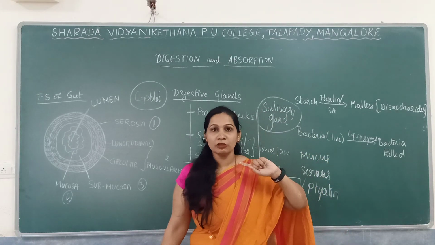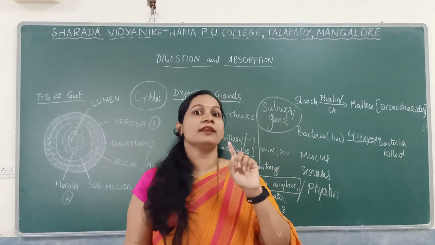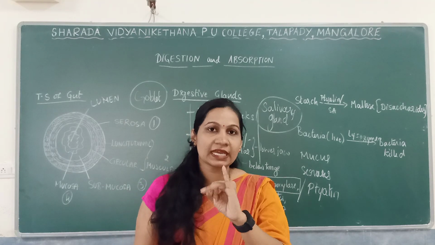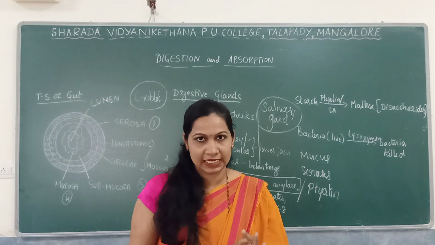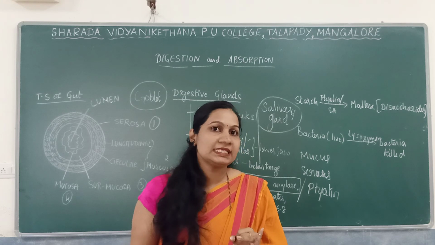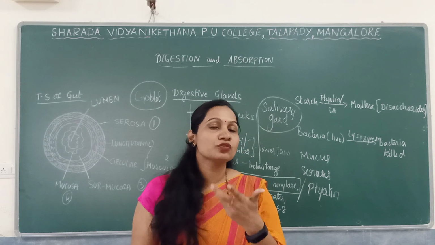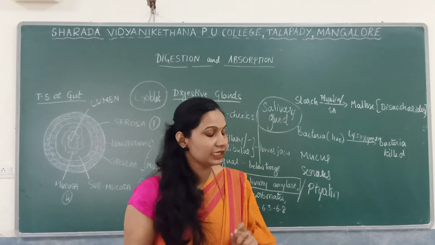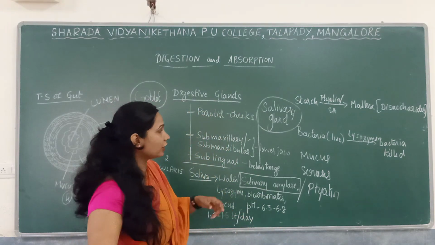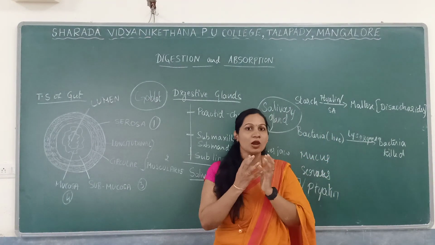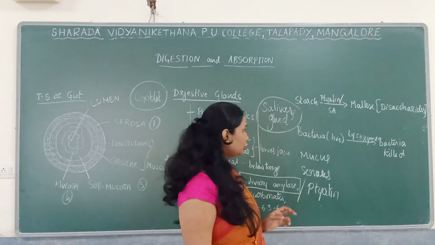In the biomolecules you have studied, there are different kinds of carbohydrates. You have monosaccharides, disaccharides, polysaccharides. The very important disaccharides are maltose, sucrose and lactose. Those three are the important disaccharides. Okay. So here what happens? Maltose is a disaccharide. In the mouth, starch is converted into maltose.